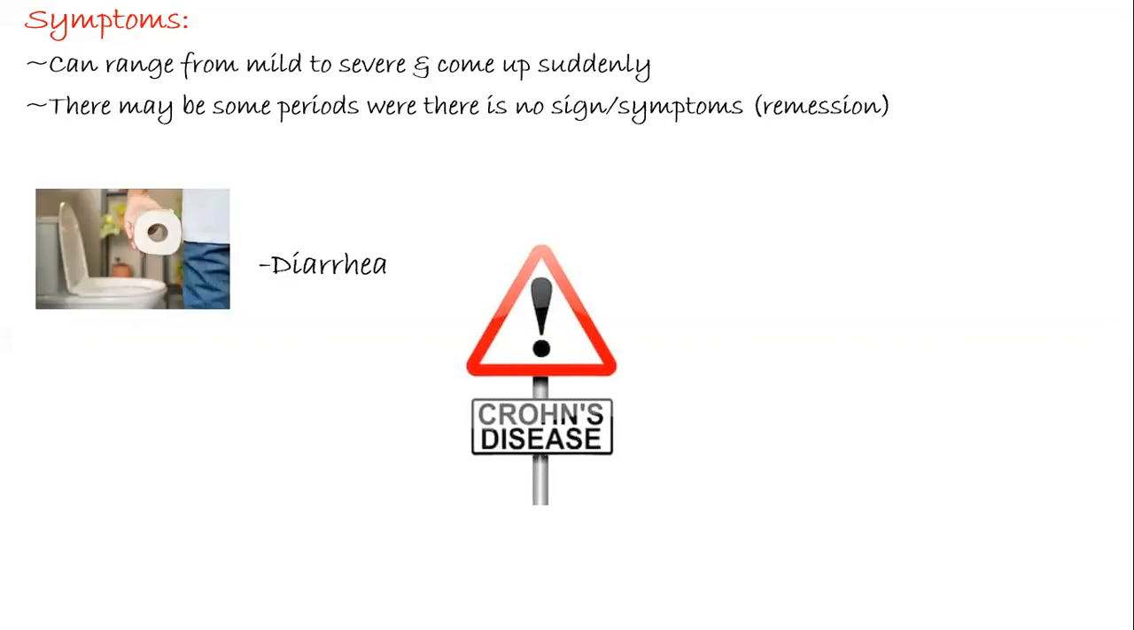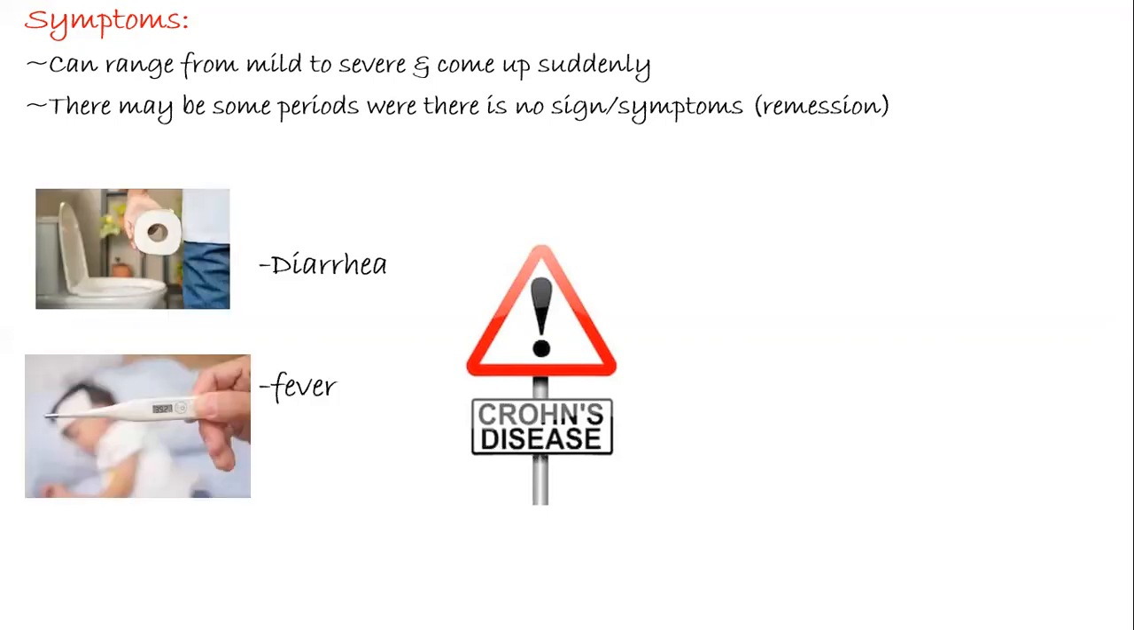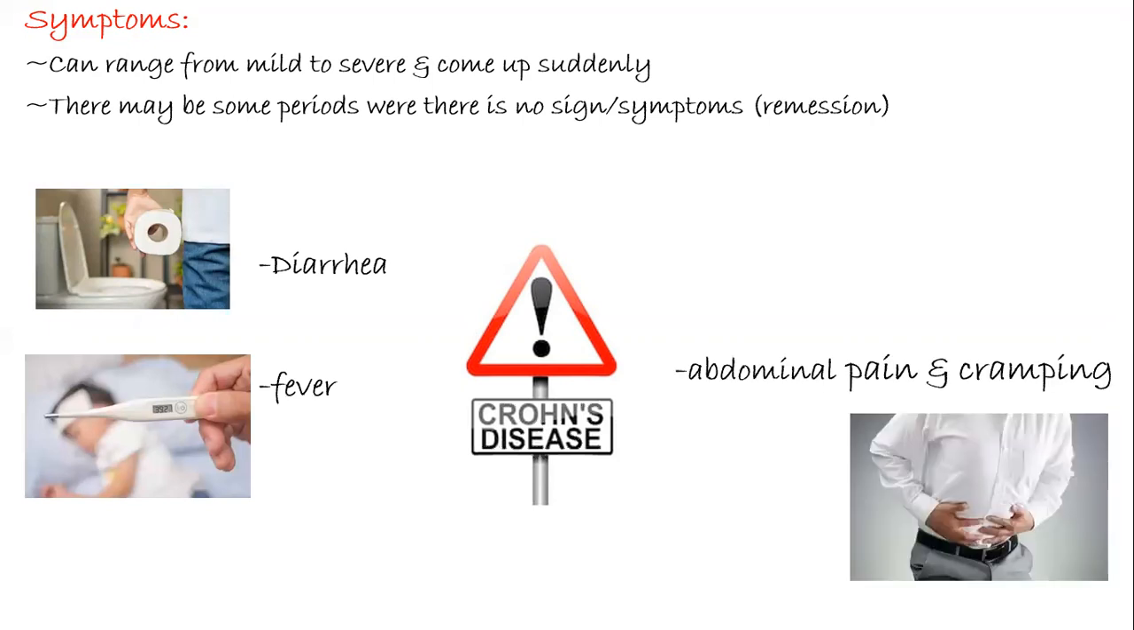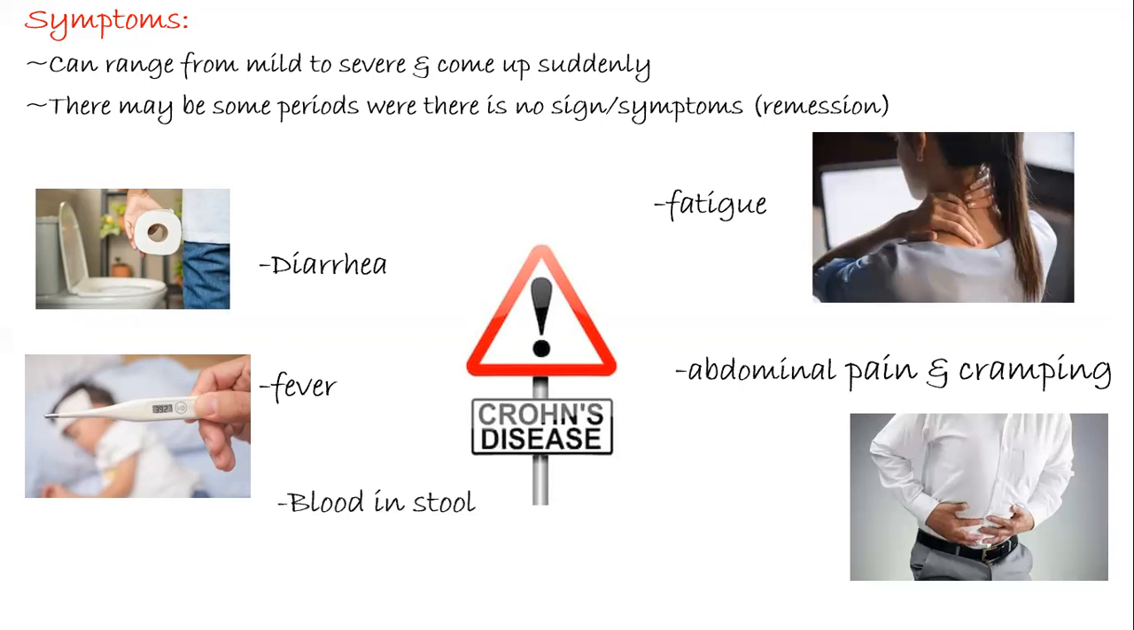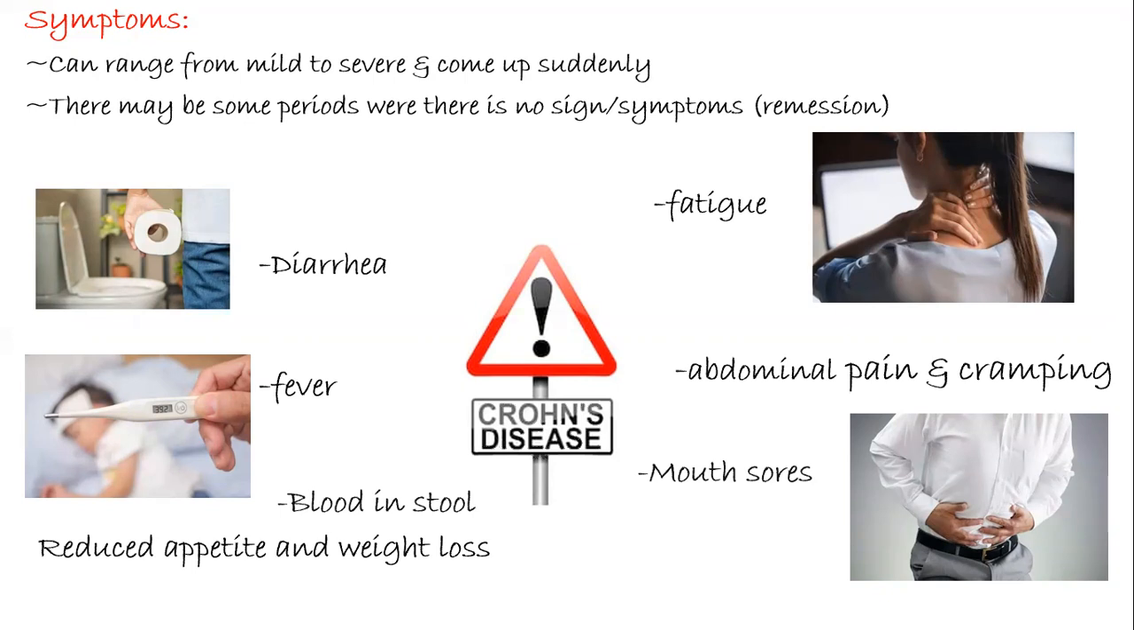First, the person is suffering from diarrhea. He is also suffering from fever. There is abdominal pain and cramping. There is fatigue. There is blood in the stools. There are mouth sores. There is reduced appetite and weight loss. There is inflammation of the skin, eyes, and joints.